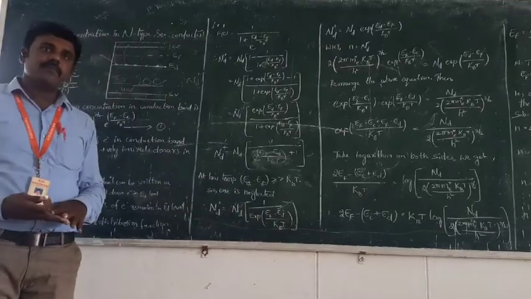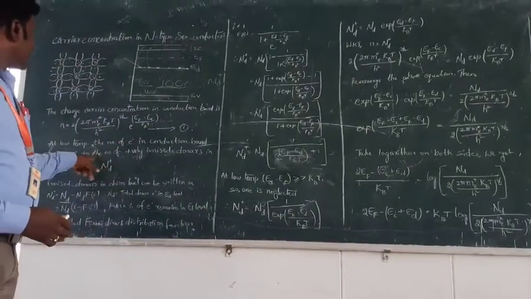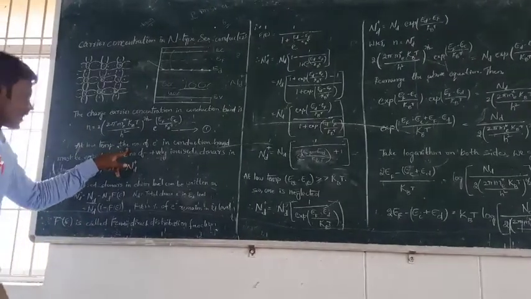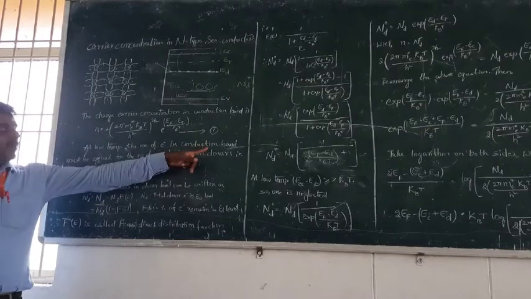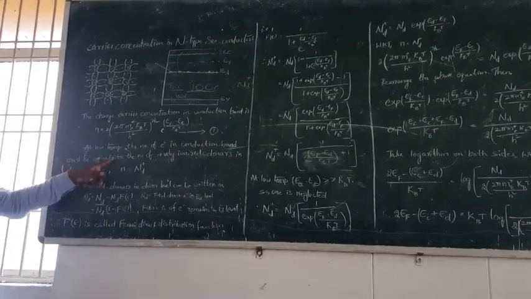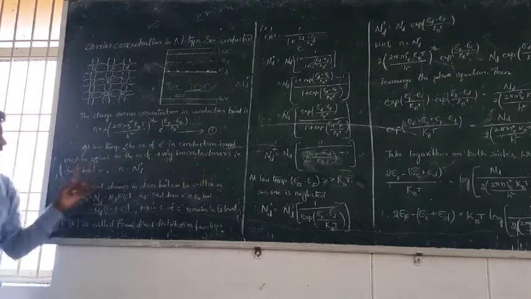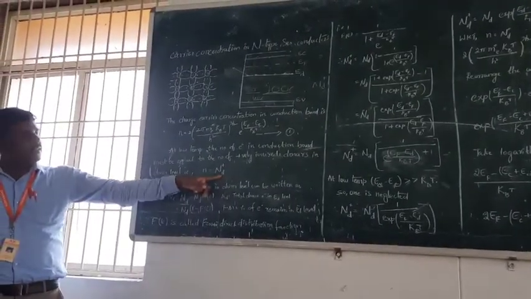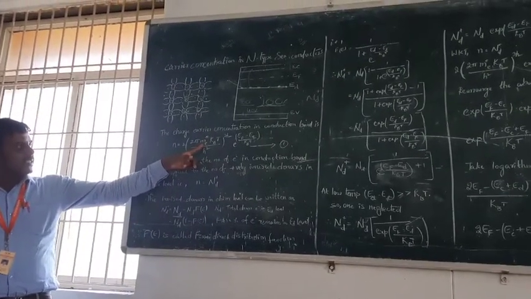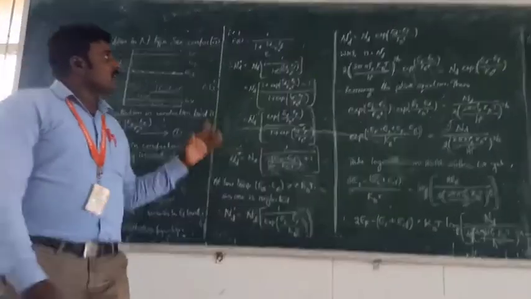From equation 1, from the definition, at low temperature the number of electrons in the conduction band must be equal to the number of positively ionized donors in the donor level. That is, n is equal to Nd plus. So n in equation 1 and the Nd plus value are equated to each other.